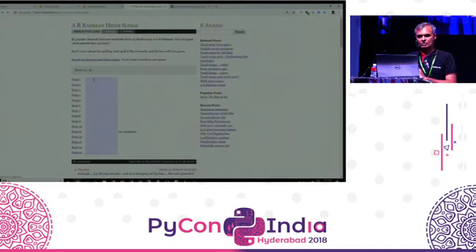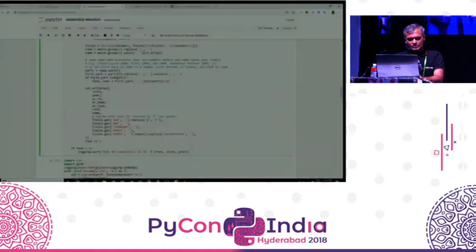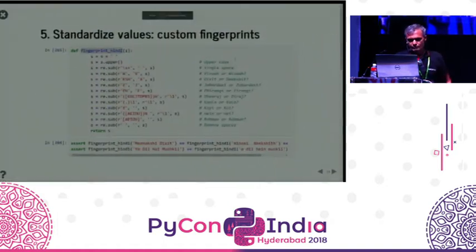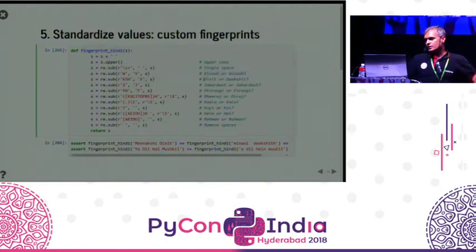And let's assume that the first song was from Dil Se. If I type something wrong, like, let's say, Rang De Basanti. Rang De Basanti. You don't get it right, but if I type Dil Se, you start seeing it right. So the idea is, as the person types, do a fuzzy match. Now, the trouble with these is that there's a lot of different ways of spelling content. So if, for example, I use the word Vivah with a V or a W, what if I spell Madhuri the way she does or the way many other people do? What if I spell Zabardast with a J, which is how you would do it in the Hindi alphabet, as opposed to Z, which is the way you pronounce it?